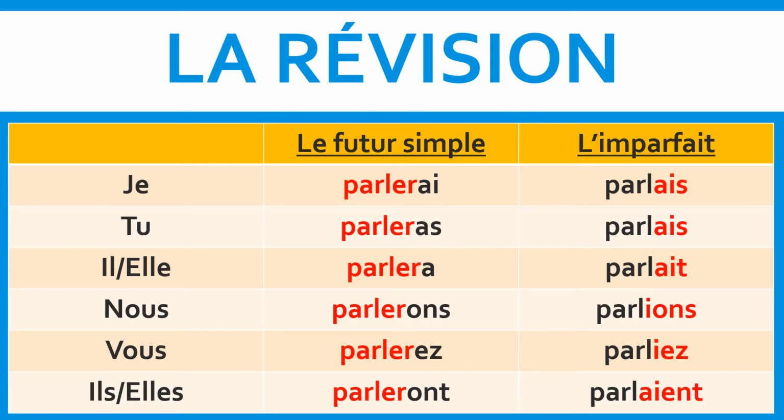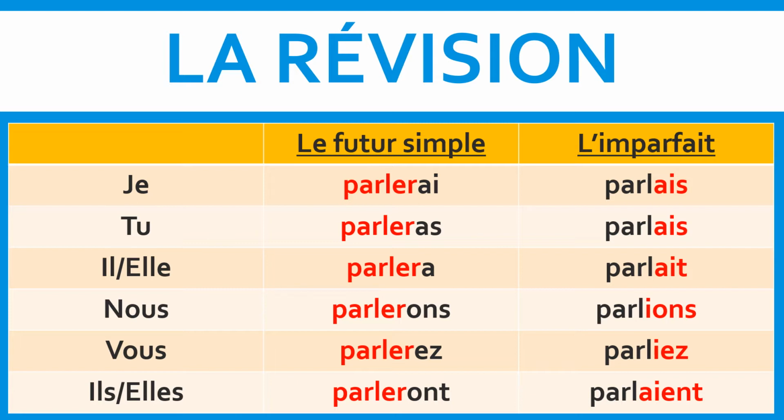Alors, nous allons commencer. This slide is a review of the future simple and the imparfait, both which we already discussed in class. If you do not have your future simple and imparfait notes with you at this time, and you would like to take an opportunity to copy down this slide for future reference, please feel free to do so. As you may recall with the future simple, what you would do is take a regular verb of your choice and add the future simple endings to it.